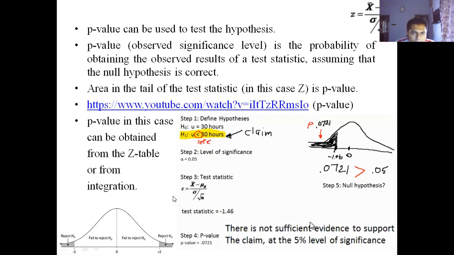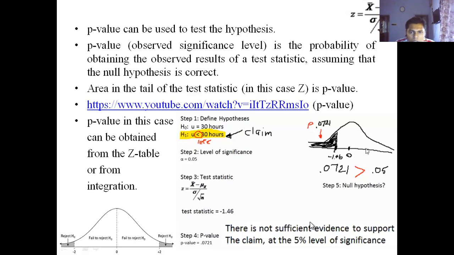The Z test statistic can be calculated using this, and your test statistic is equal to minus 1.46. For this calculation, you will get the p-value from the software, which is 0.0721. And you need to conduct the experiment at the level of alpha equal to 0.05.